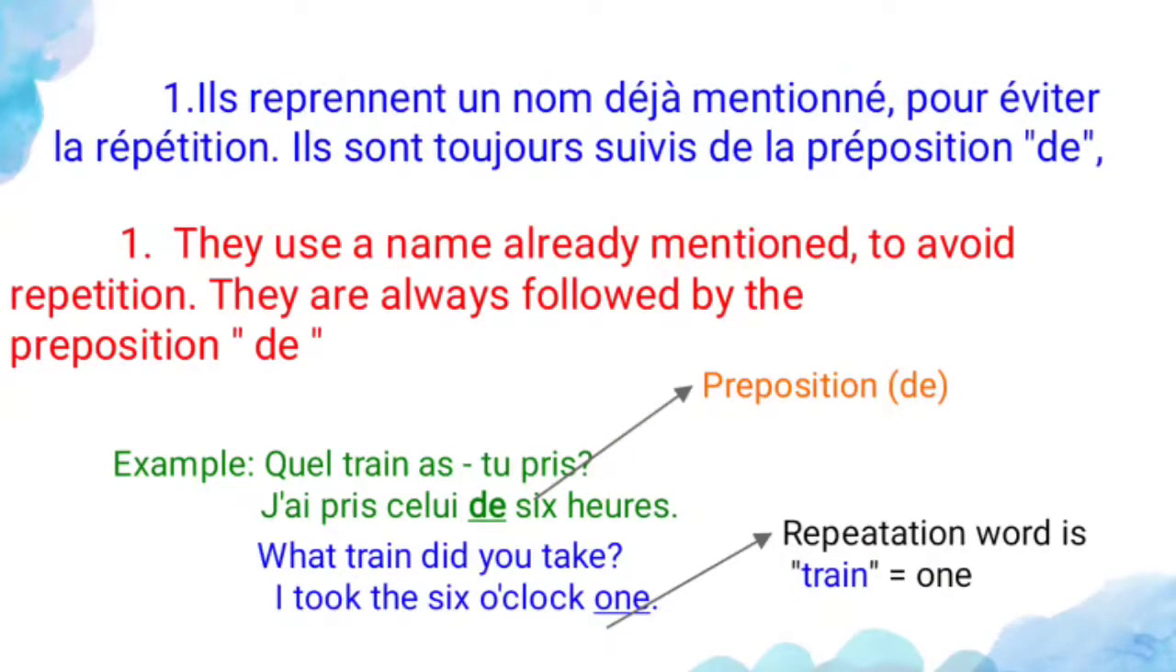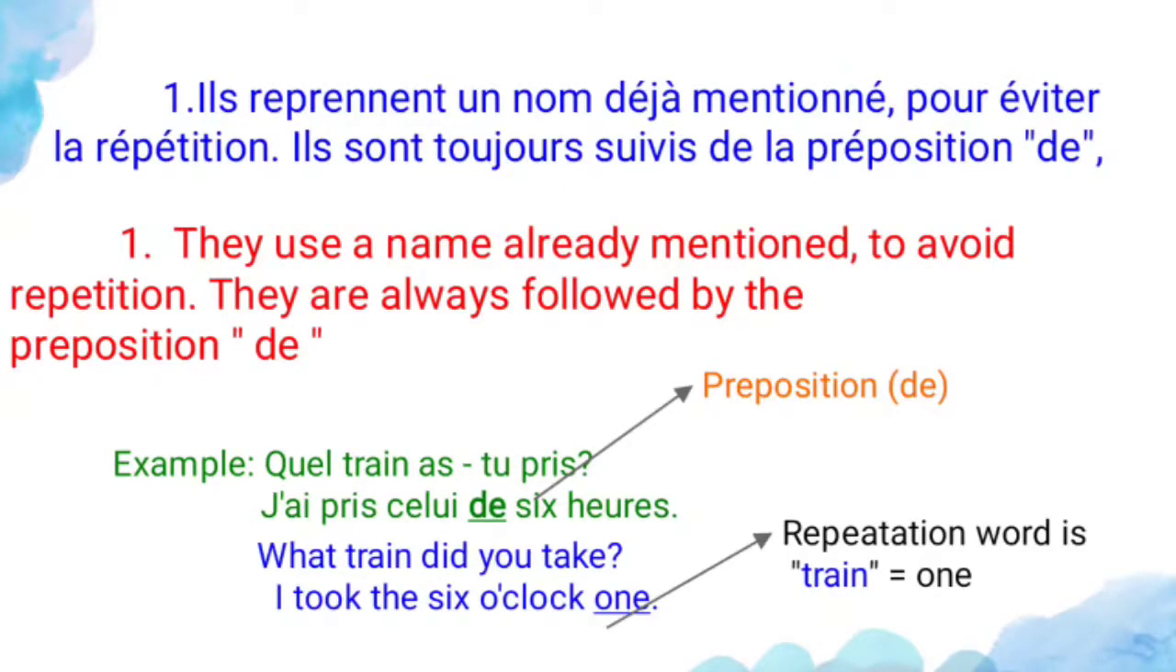This slide is also about the demonstrative pronoun. Il reprend un nom déjà mentionné pour éviter la répétition. Ils sont toujours suivis de la préposition de. So in this, you have to use the preposition de, and they use a noun already mentioned to avoid the repetition, and they are always followed by the preposition de only.